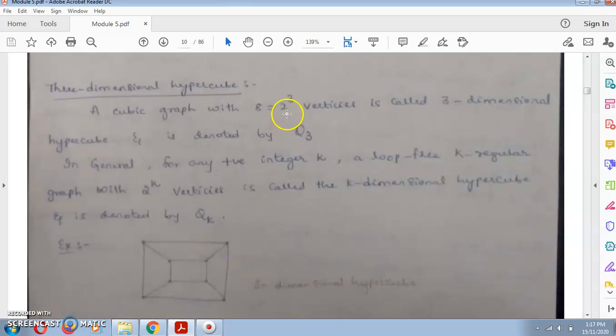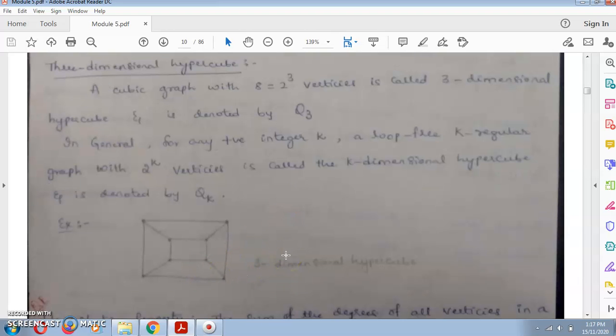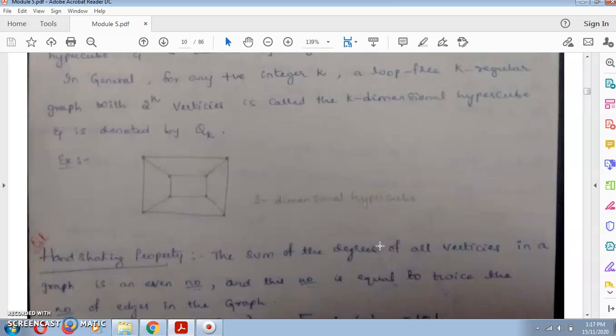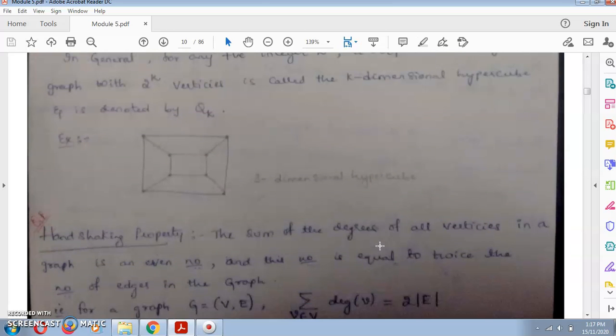It is 2 raised to 3. We'll see 1, 2, 3, 4. Two-dimensional hypercube.